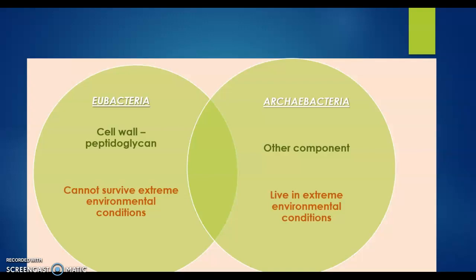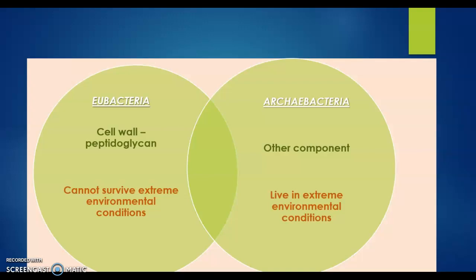So eubacteria are those whose cell wall is made up of peptidoglycan, whereas in archaebacteria the cell wall is made of a different component other than peptidoglycan. Okay, the major difference between the eubacteria and archaebacteria, this is very important: eubacteria cannot survive in extreme environmental conditions, whereas archaebacteria live in extreme environmental conditions.